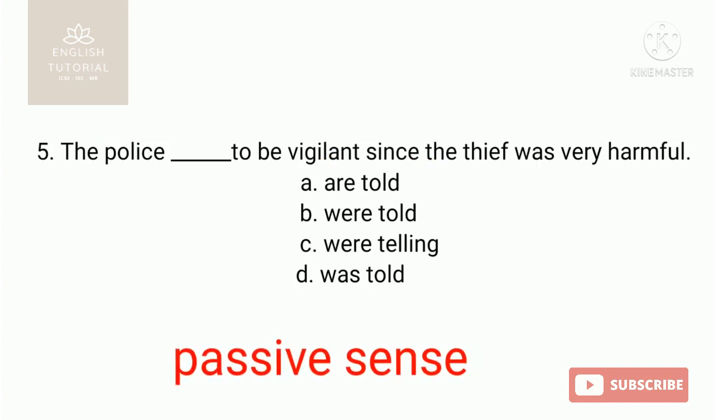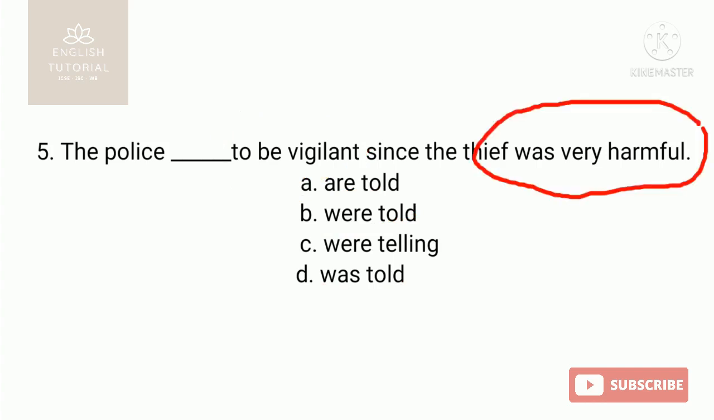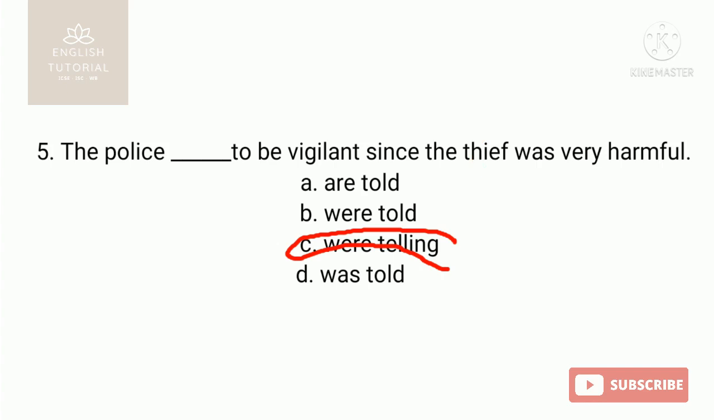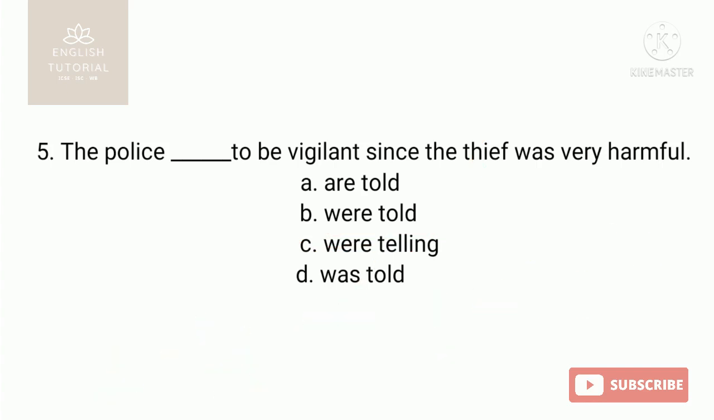So in the passive sense, are told, were told, was told, these three are. It will be passive here, because to be vigilant it is said. Okay. So here you have already known it is a past event. So B, were told, will be the answer. And C will not be the answer, because to be vigilant is in passive sense, and were telling is the active sense. So here B is the answer, were told.